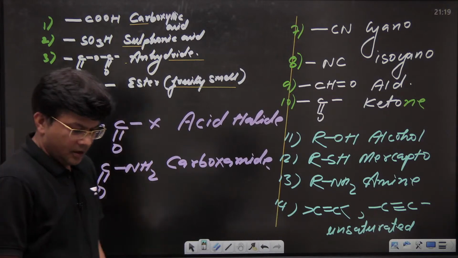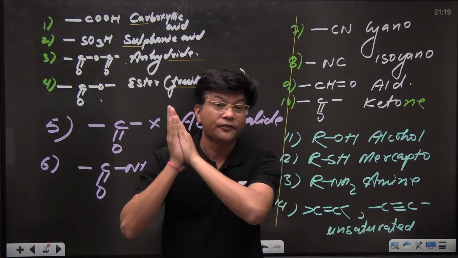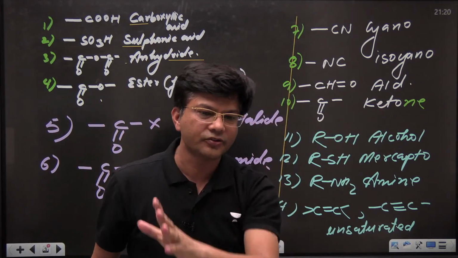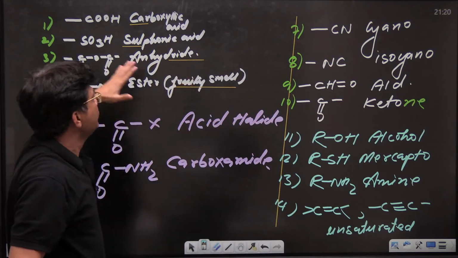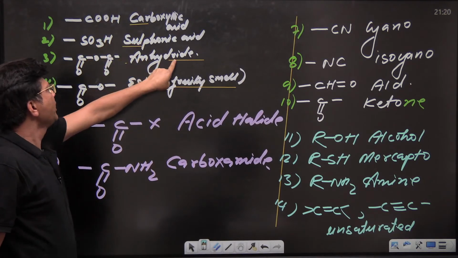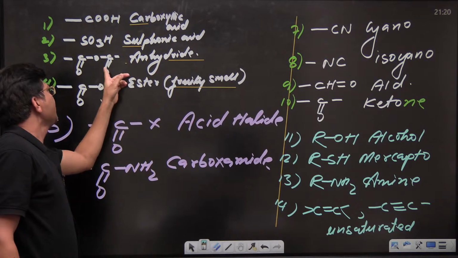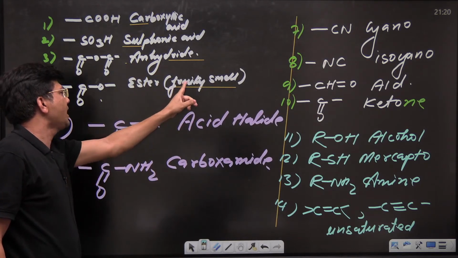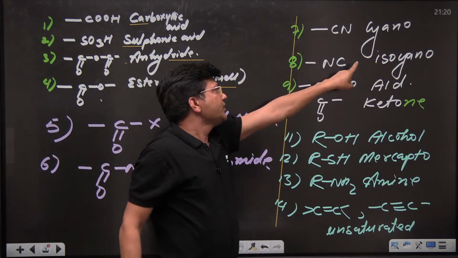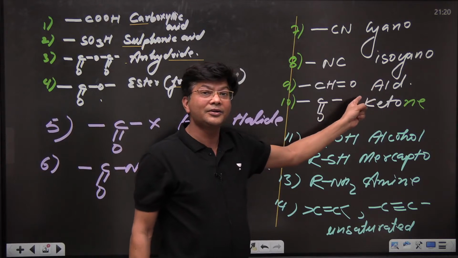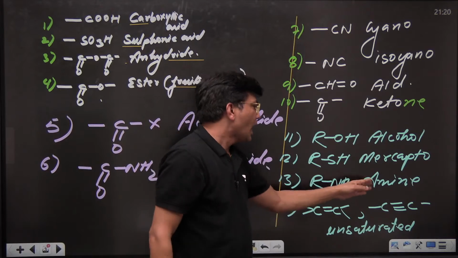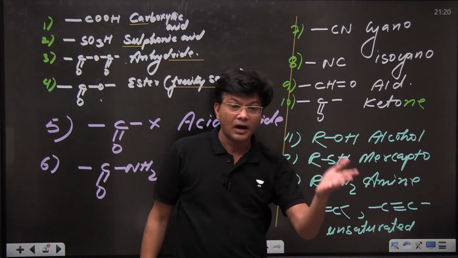Now everyone, once you know the priority order of functional groups, you can do anything. Let's do the last revision, then we are going to do each and everything. Car is moving along with Salman for a better ride, anhydride, towards the garden of fruity smell, acid halide, carboxamide, cyano, isocyano, aldehyde, ketone, drinking alcohol, mar gaya capto, amine, world has become unsaturated.